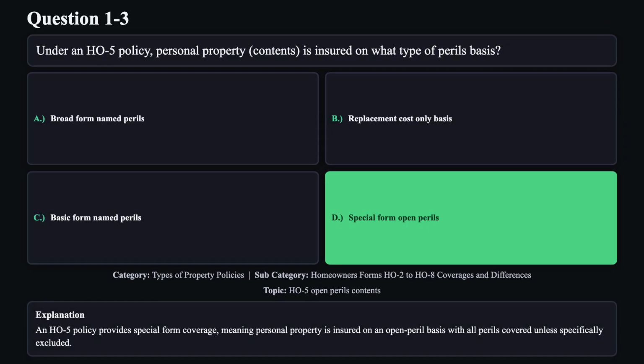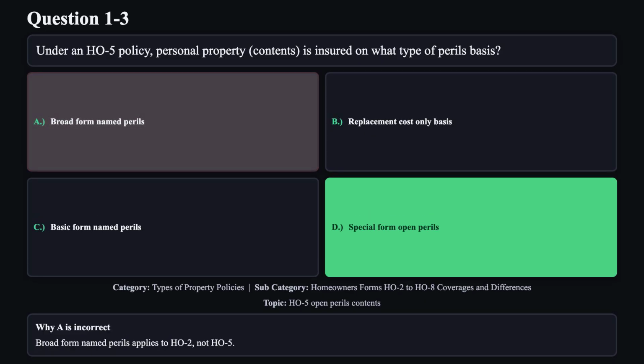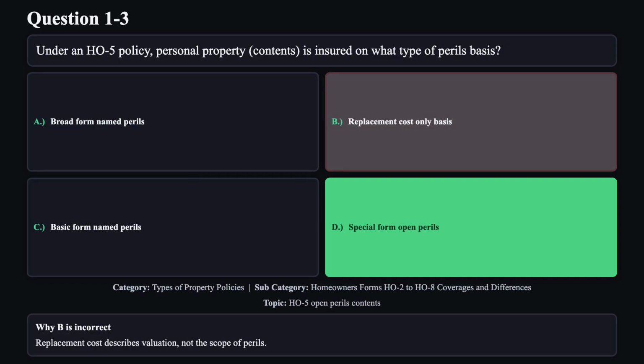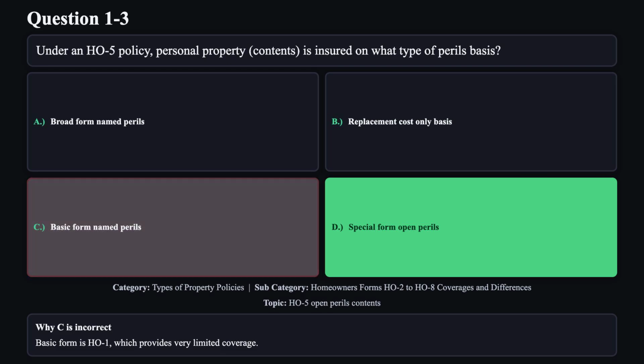An H05 policy provides special form coverage, meaning personal property is insured on an open peril basis with all perils covered unless specifically excluded. Reason A is not correct. Broad form named perils applies to H02, not H05. Reason B is not correct. Replacement cost describes valuation, not the scope of perils. Reason C is not correct. Basic form is H01, which provides very limited coverage.